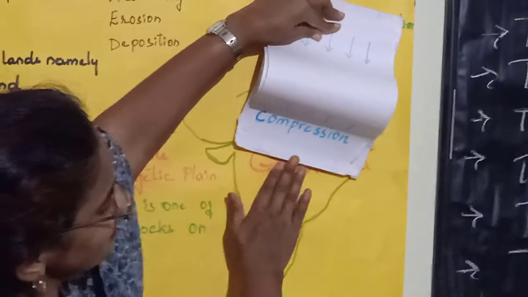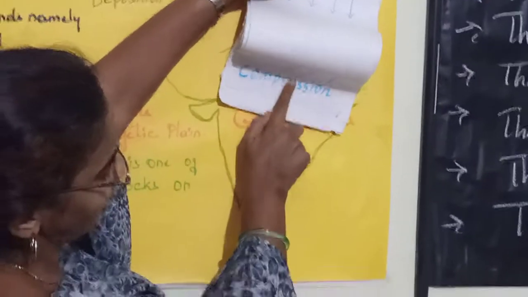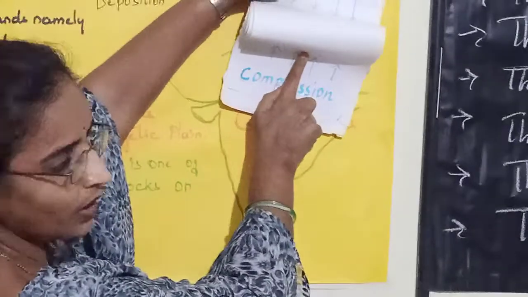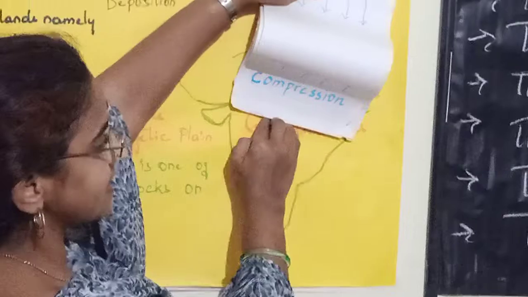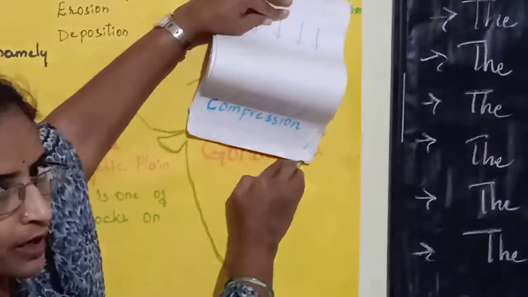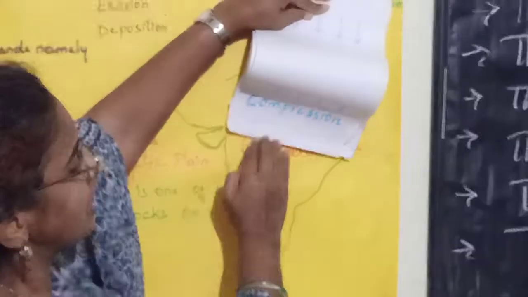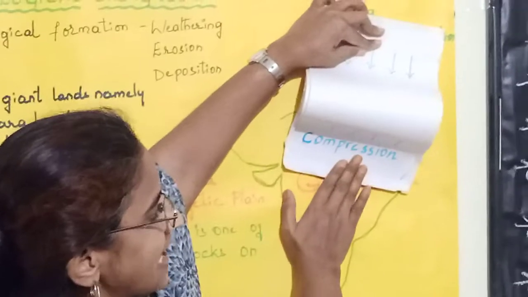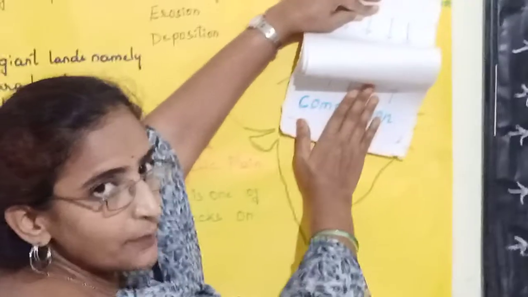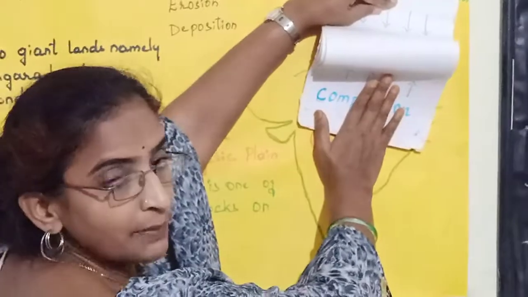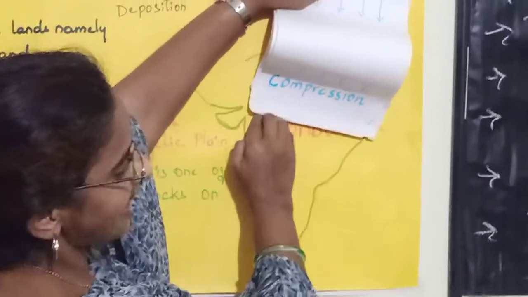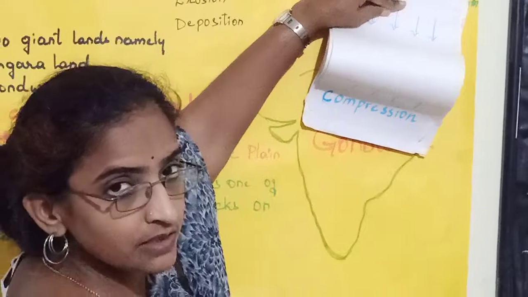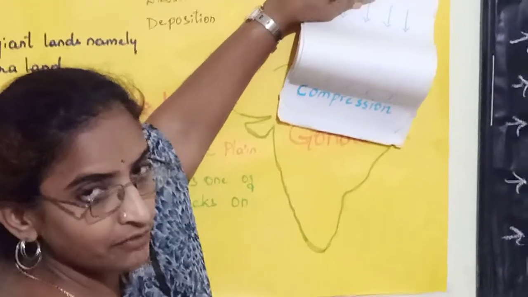When these plates are being compressed and lifted up, the south part of the Himalayas is left as valleys, because all these layers, these plates moved and got compressed and lifted up, forming the Himalayan ranges, and leaving the southern part of the Himalayas as valleys. It was a depressed form, a kind of valley.